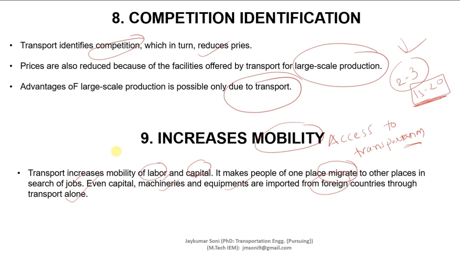So let us revise the topics. Importance of transport. First is the growth of industries. It increases the goods demand. Second, it creates place utility. Fourth, it creates time utility. Fifth is the supply and demand factor. Sixth is the even distribution of commodities. Seventh is decentralization. Eighth is competition identification. And ninth is that it increases the mobility.